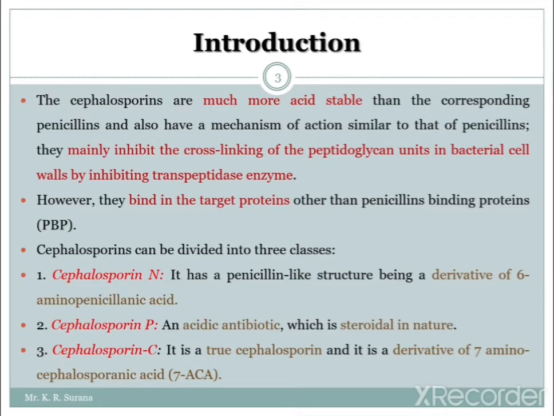Cephalosporin N has a penicillin like structure, being a derivative of 6-aminopenicillanic acid. So whatever the penicillin N is having?